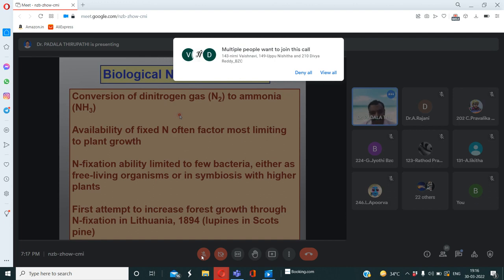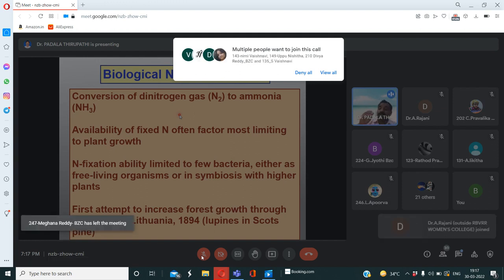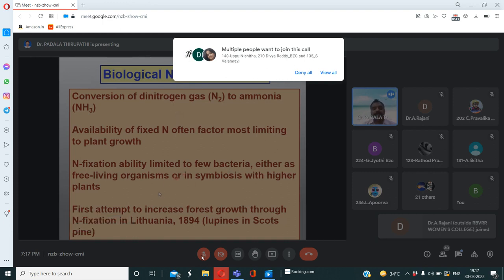The bacteria may be symbiotic, or they may not be associated with any other living organism; they are free forms that live in the environment. So the bacteria may be free-living bacteria, or symbiotic bacteria associated with higher plants. These bacteria can fix nitrogen from the atmosphere.